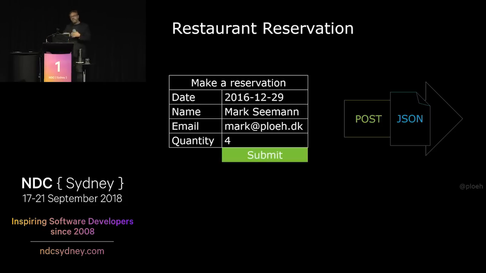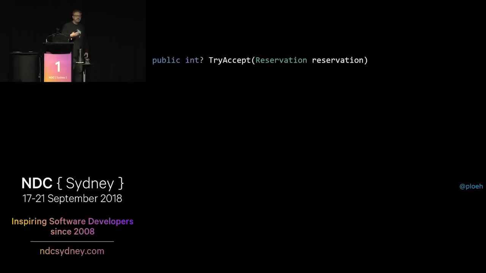We'll start with the business logic, the domain logic, if you will. In the first iteration of this code, there will be no async and await. It's just going to be straight-up dependency injection. This is just to establish the baseline and describe the problem that we're trying to solve. The core logic is modeled by this method called TryAccept. It takes a reservation as input. That's the data from the JSON document that's embedded in this little object here. And then it returns a nullable int.